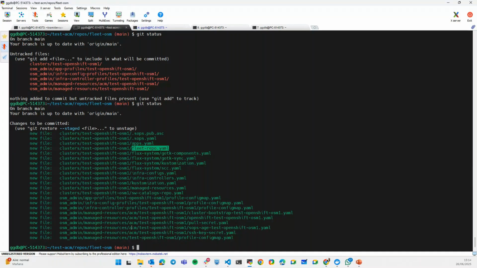In addition to that, we have the manifest that I was mentioning before. This manifest here is the one that will create the cluster, and this one here is the one that will create the secrets required for the cluster creation.